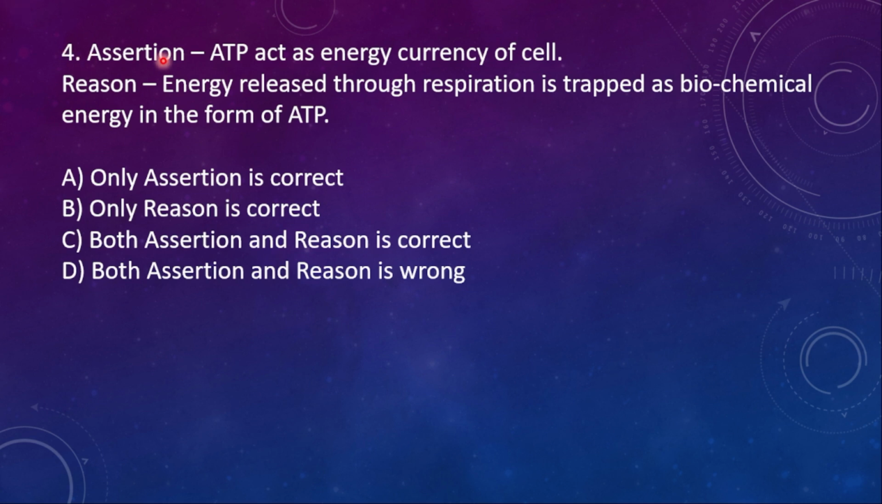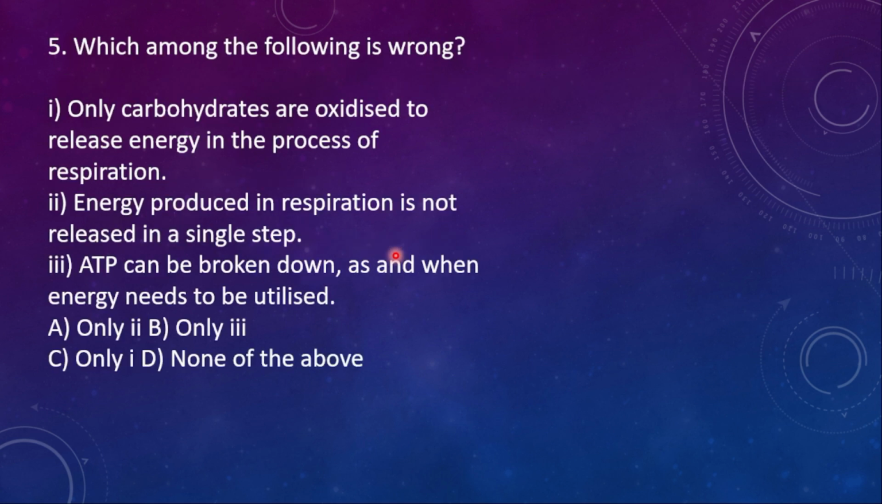Question number 4. Assertion and reason. ATP acts as the energy currency of the cell. Exactly. Energy released through respiration is trapped as biochemical energy in the form of ATP. So here the right option is both assertion and reason are correct.